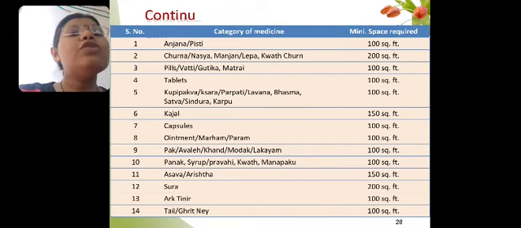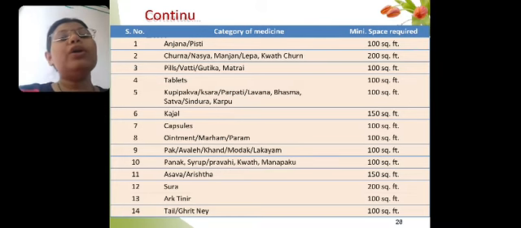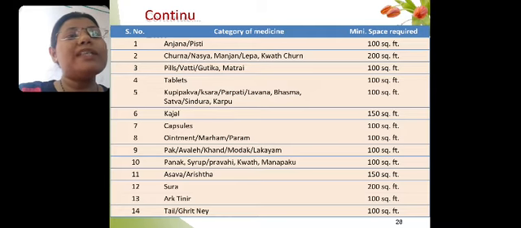For manufacturing of tablets, a separate 100 square foot area should be there. Then for the preparation of lavana, bhasma, satva, sindura, karpura, for all these dosage forms we require 100 square foot of area. Now you have to keep in mind, the maximum dosage forms require 100 square foot of area.